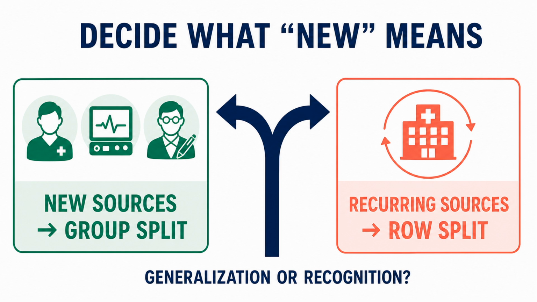Before trusting a benchmark, decide what deployment calls new. If the system must handle new patients, users, devices, authors, or scenes, hold out that whole group. If the same groups will recur, a row-wise split may be the right question. The split is part of the experiment, and it decides whether a high score means generalization or recognition.